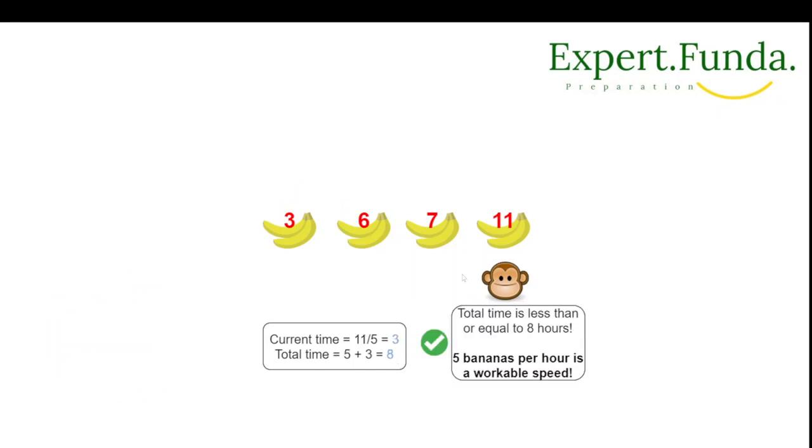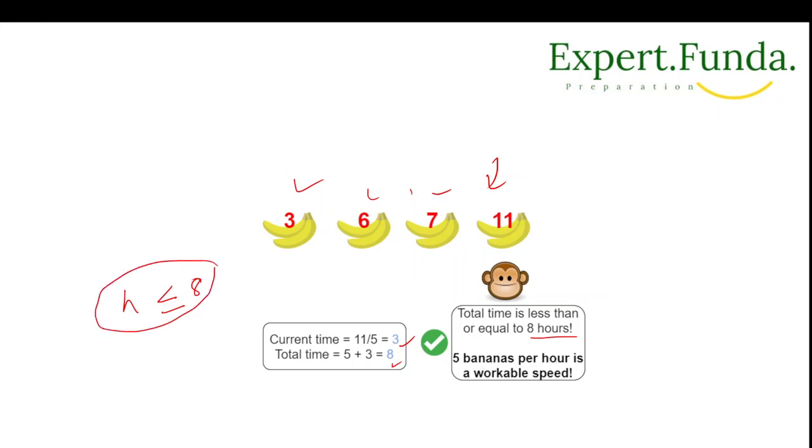Now we move to the next one, and these are done, okay? So 11 by 5, with the upper limit, will come 3, and 5 plus 3 equals 8. So the total time is less than or equal to 8 hours, correct?